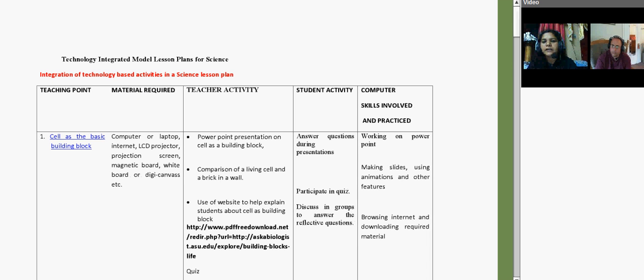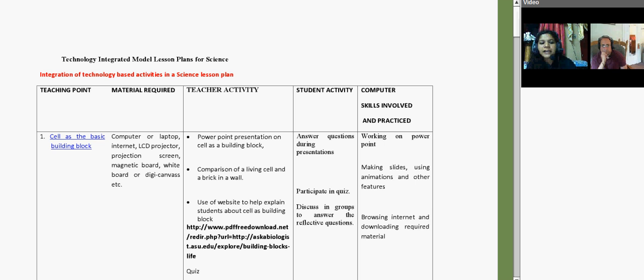I will just give you an example of this technology integrated plan. Kindly let me know if you can see it on screen. Yes, this is a technology integrated plan, a model of plan which I have developed because I am a science teacher educator working especially on science. I have prepared this small technology integrated activity for everybody, for the teachers who are very much scared of technology and for those who love technology and can experiment more.